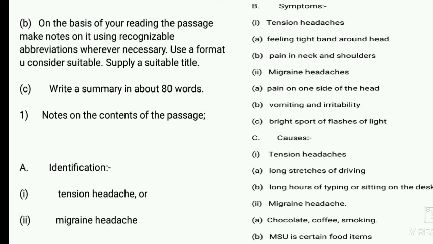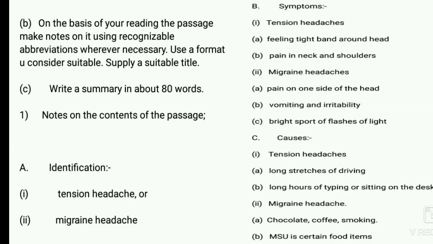So after reading the question, you have to make notes. For the first paragraph the heading is identification, and the points are tension headache, migraine. For the second paragraph the heading is symptoms, the point is tension headaches, the sub point is the feelings, and migraine headaches. In the third paragraph the heading is causes, the point is tension headaches.